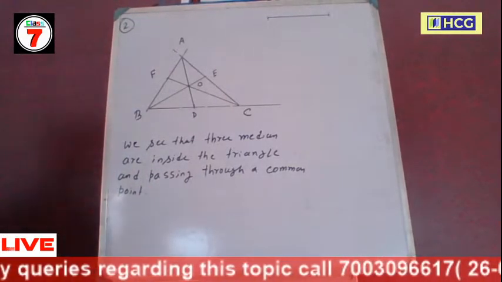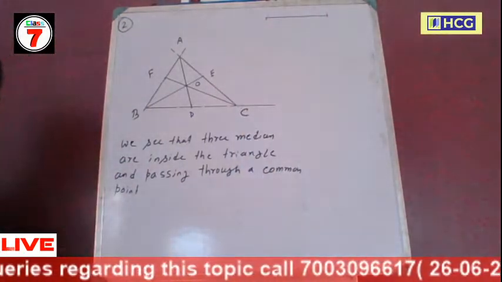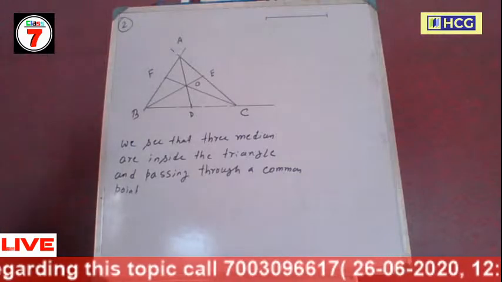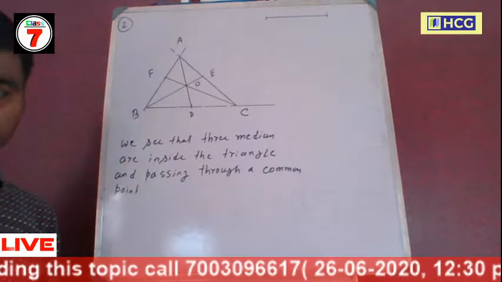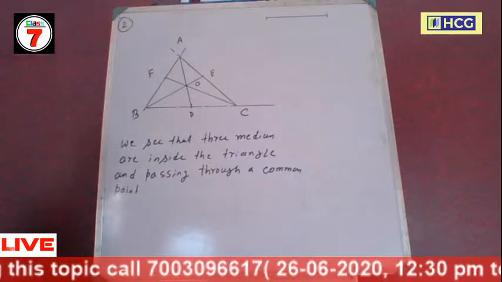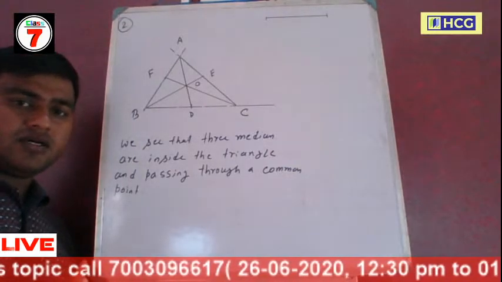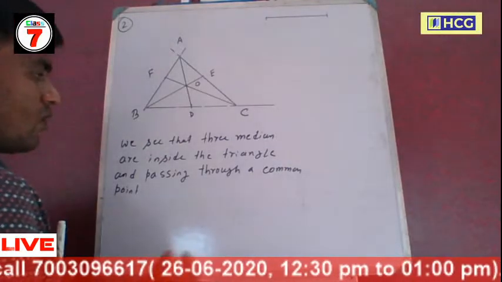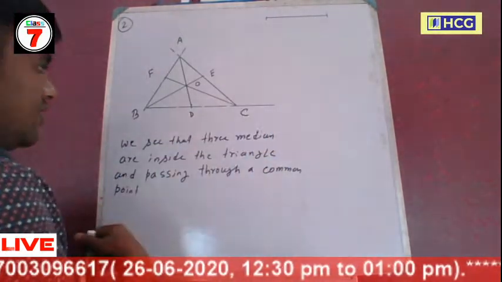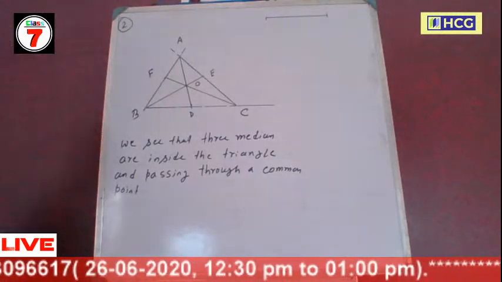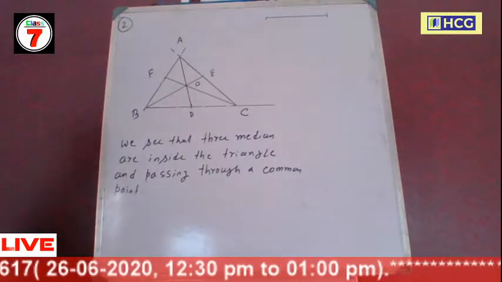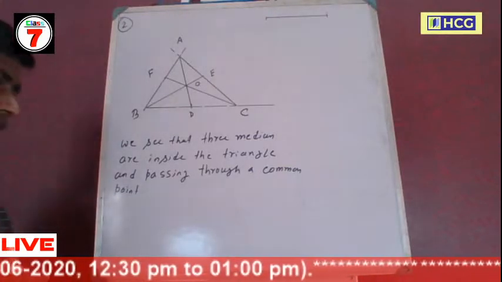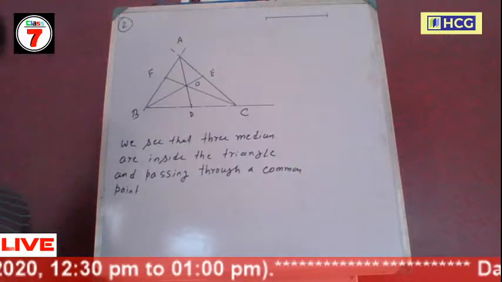Next, I draw an isosceles triangle. Isosceles triangle means two sides are the same length and the length of one side is unequal. Then draw three medians, and we see from the figure that the medians are inside the triangle and three medians are passing through a common point.